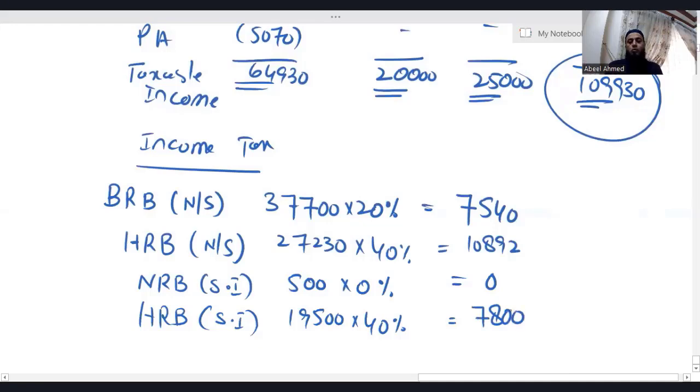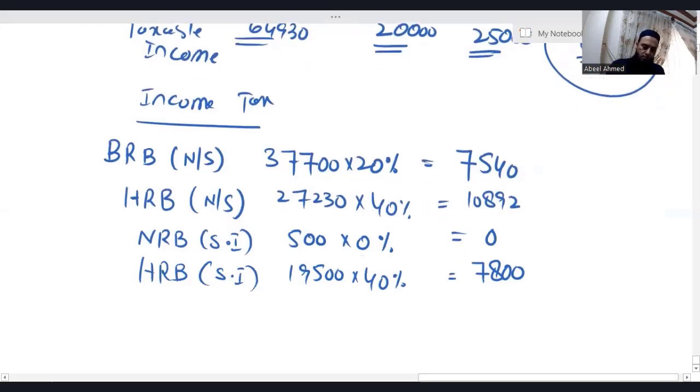Okay, now let's go towards dividend income. When it comes to dividend income, irrespective of the individual's tax paying status, every individual gets a nil rate band of 1,000. The total dividend income is 25,000.